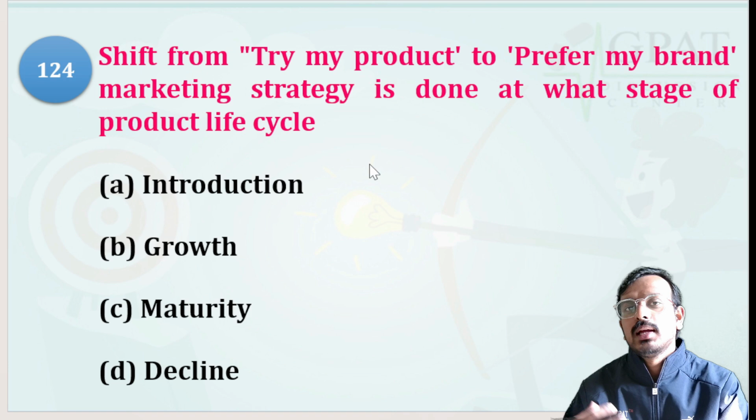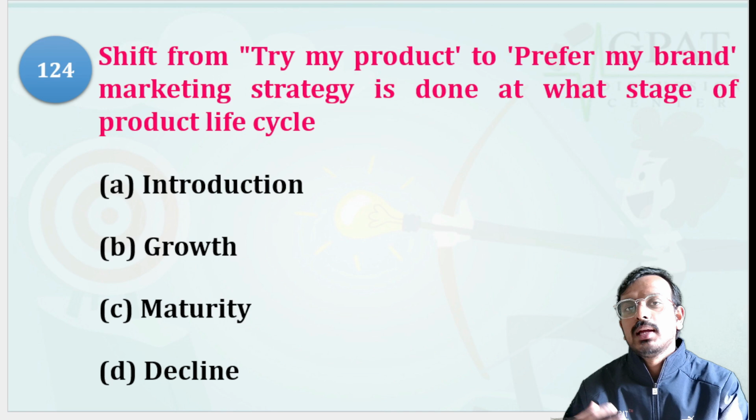Once this product becomes popular among the people, it is going to be your brand, which you use for selling and other purposes.